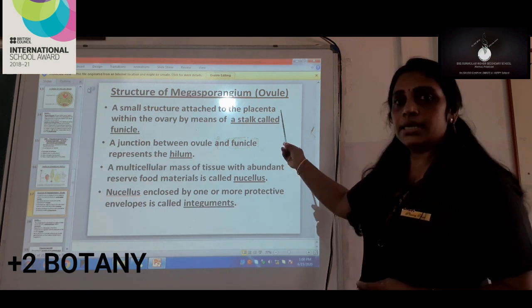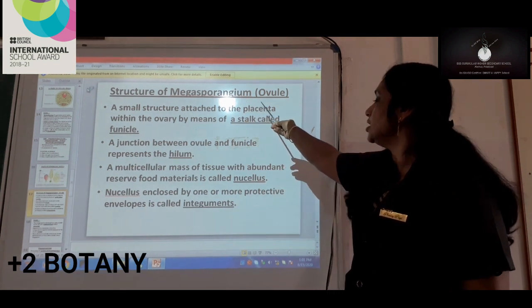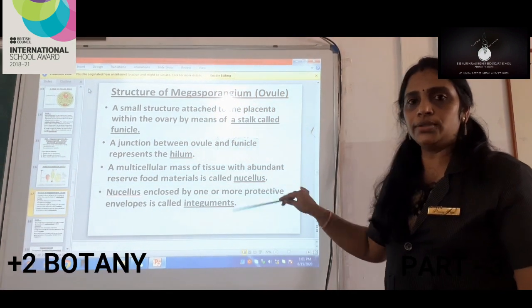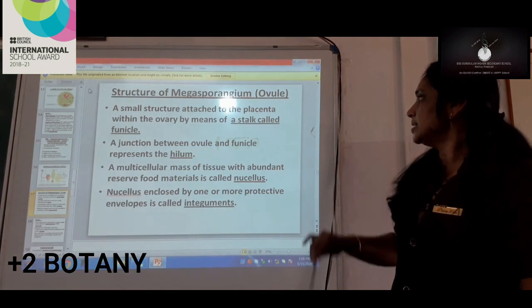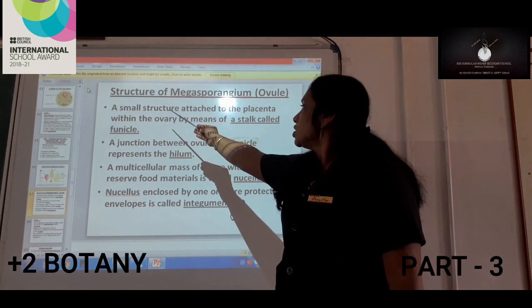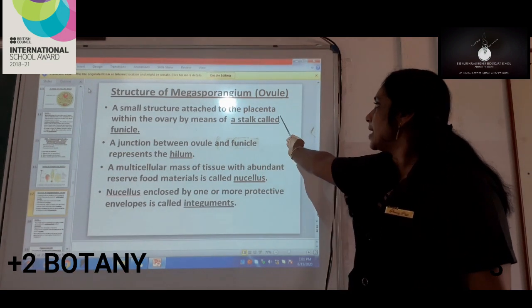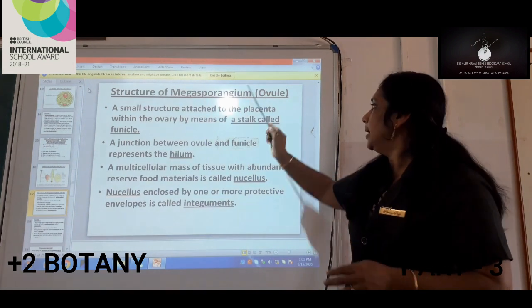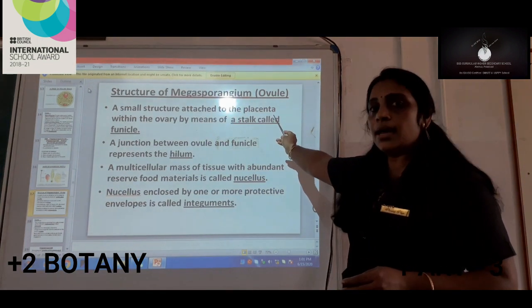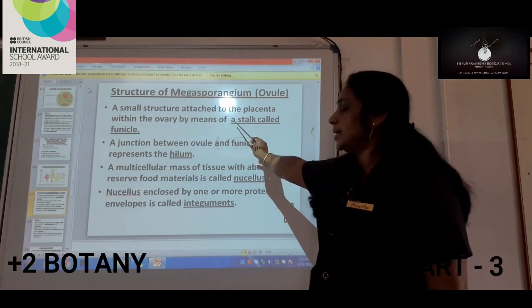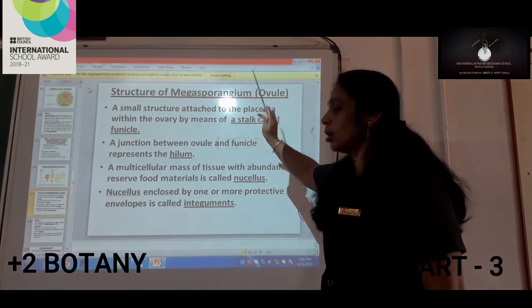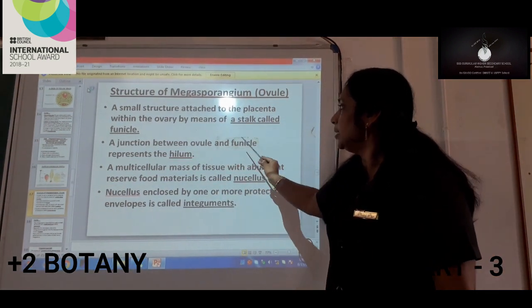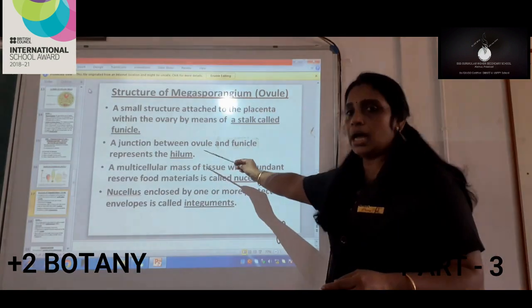Now the next part is the structure of the megasporangium, which is also called the ovule. Just now I showed you the structure of the ovule, which I told you we are going to study later. We can see a small structure inside the ovary, attached to the placenta. That structure is attached by means of a stalk, and it is called the funicle. Between the ovule and the funicle there is a junction, and that is called the hilum.